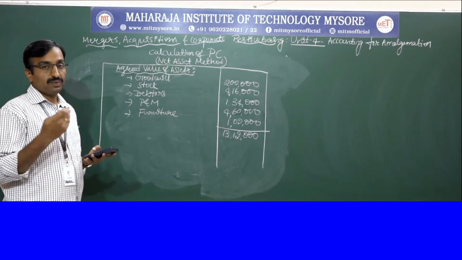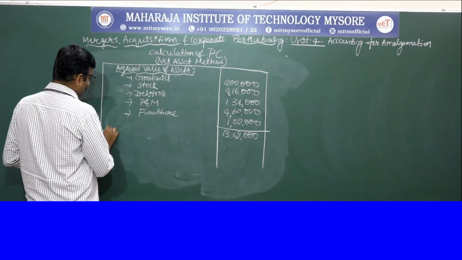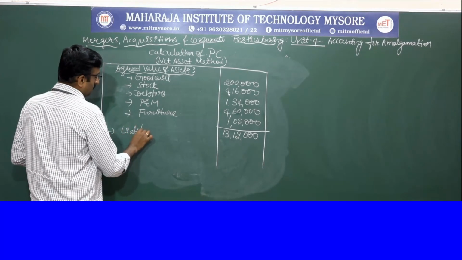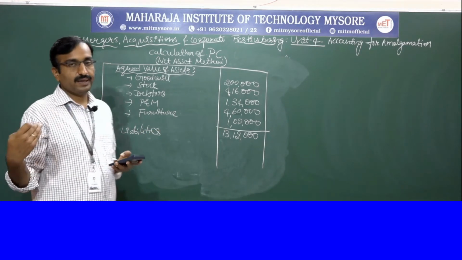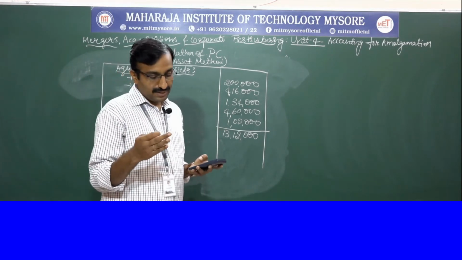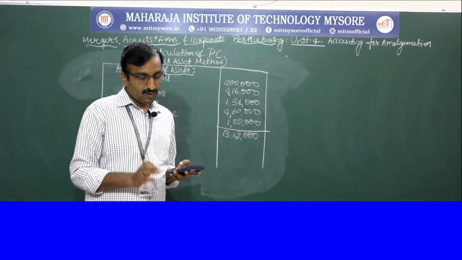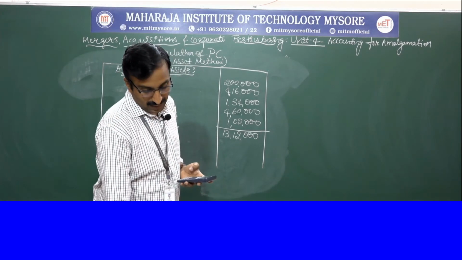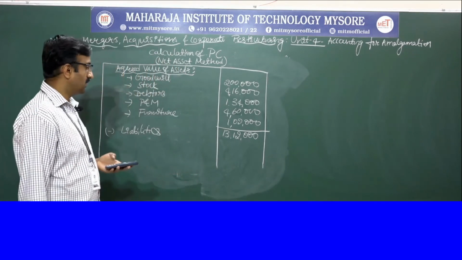Next we subtract the liabilities. Here we don't consider all the capital liabilities. We only consider some of the current liabilities. In the problem they have given bills payable and sundry creditors, that is 70,000 and 2,45,000. You consider both.